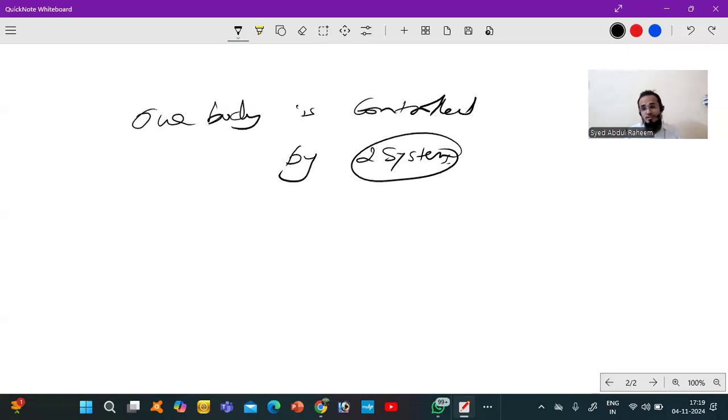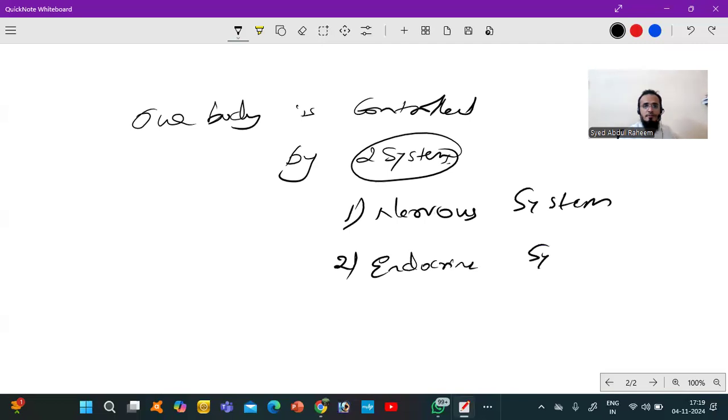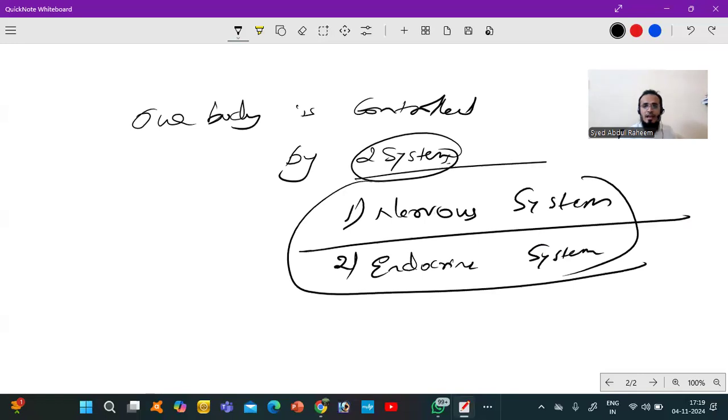But first is the nervous system, and other than the nervous system, we have the endocrine system. These both systems help us regularize the function of the body and keep it functioning in a normal manner.